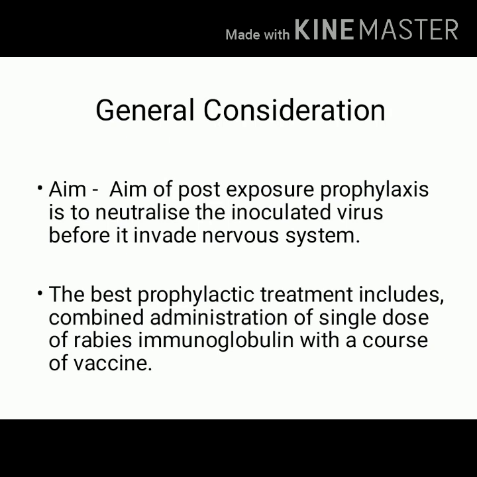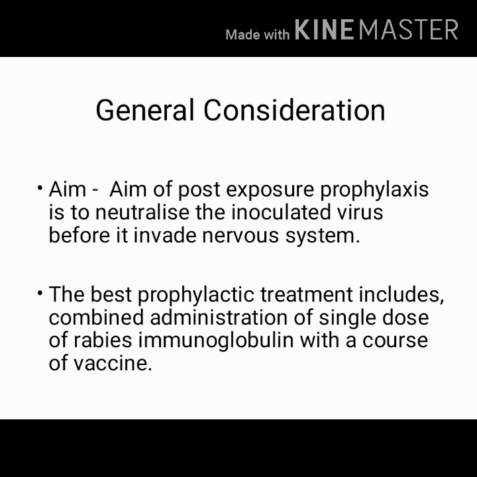Now, what is the best prophylactic treatment for this? The best prophylactic treatment includes combined administration of a single dose of rabies immunoglobulin with a course of vaccine. So what are we going to do?